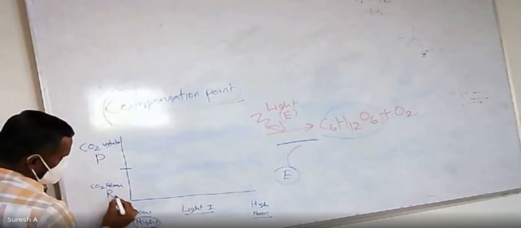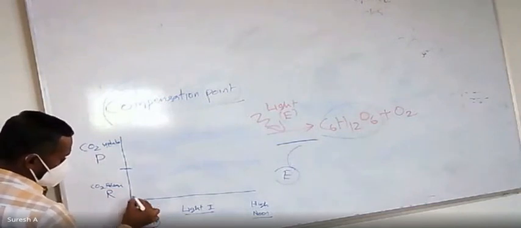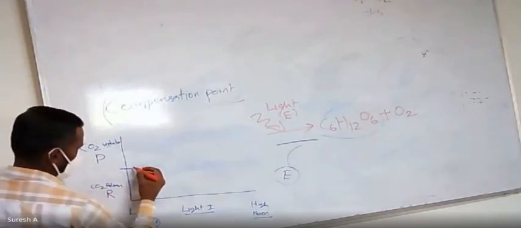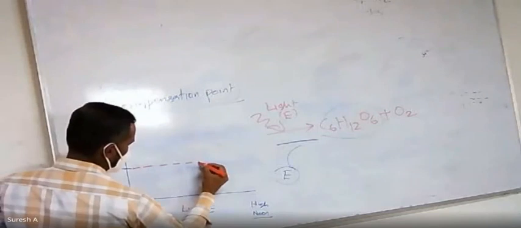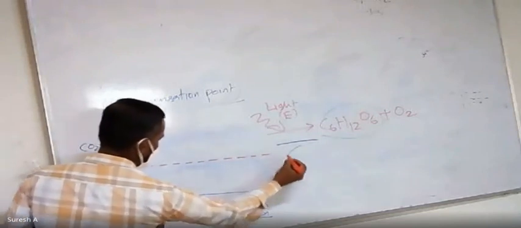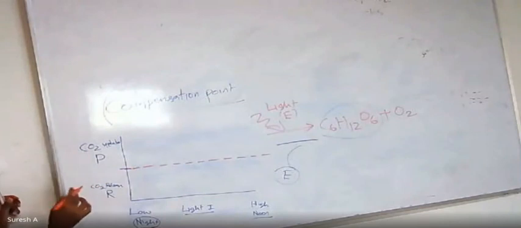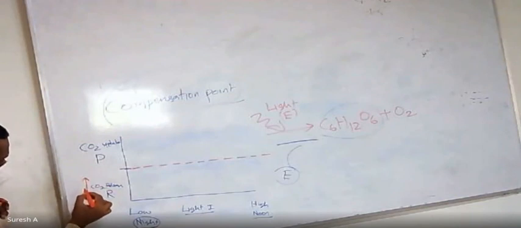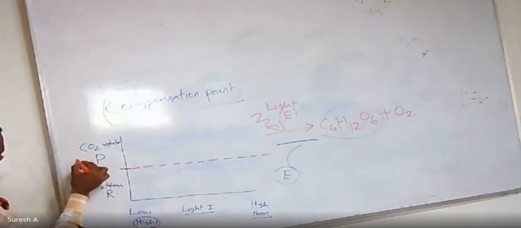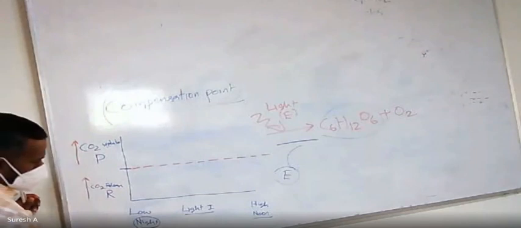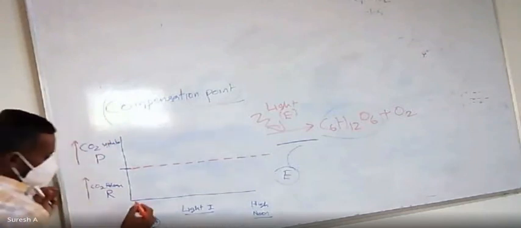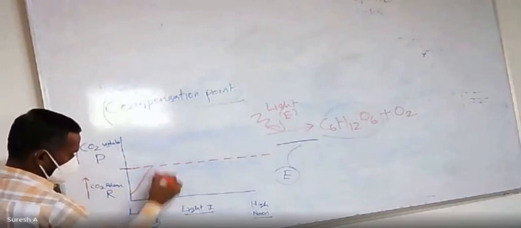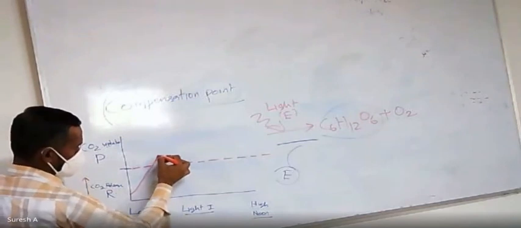Here, CO2 is released in respiration during night time. Just remember, CO2 release is increasing in respiration and CO2 uptake increases in photosynthesis, depending on the light intensity.